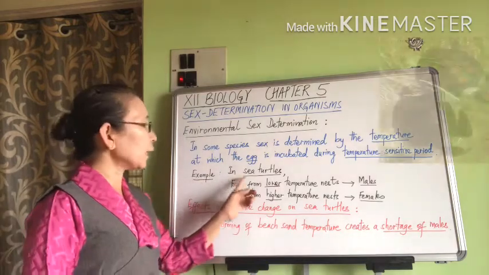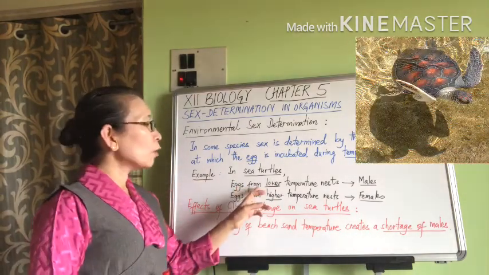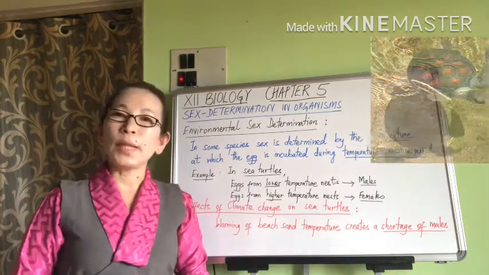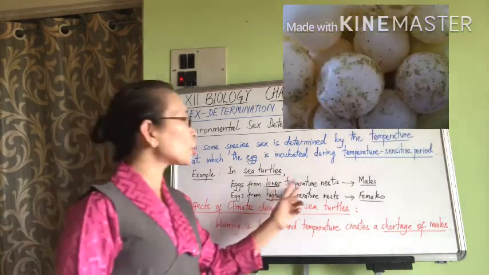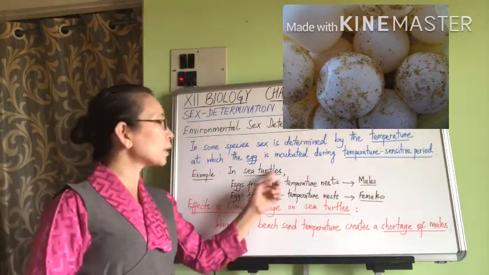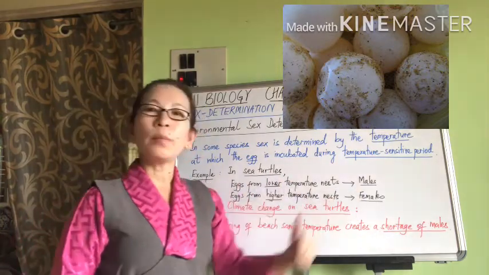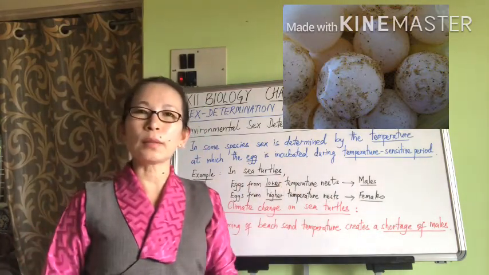For example, in sea turtles, which are reptiles, eggs from lower temperature nests, that is, if the temperature of the nest during the temperature-sensitive period is low, all these eggs are going to become male sea turtles.